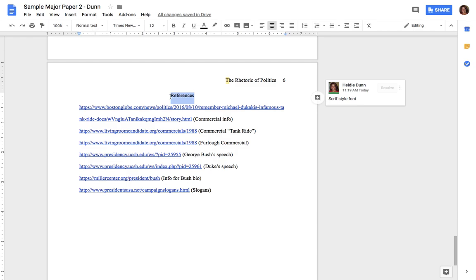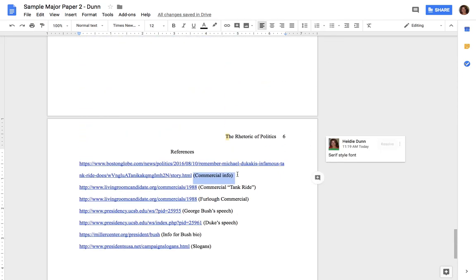Difference between APA and MLA is that MLA is a works cited page. That means you only use on this page, the only things you should see are works that you directly cite and quote from within your paper. If you don't directly quote from them in your paper, MLA says don't include them. APA says you include everything you look at that's related to the topic of your paper. So whether you use it or not, you look at it, you think you might use it later, copy and paste for right now you're working, the link on this page. And then what I've done is afterwards, I've gotten some background, like I've put behind it, like in parentheses, like what that site is, so I remember what it is.